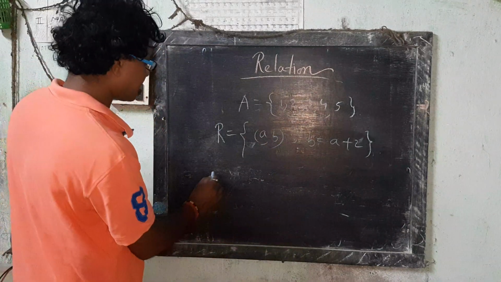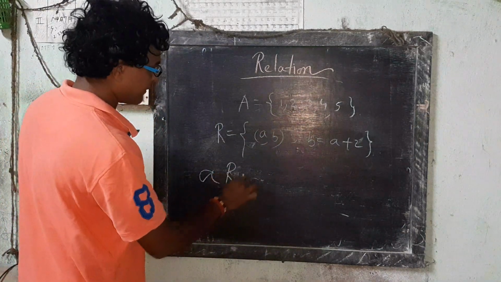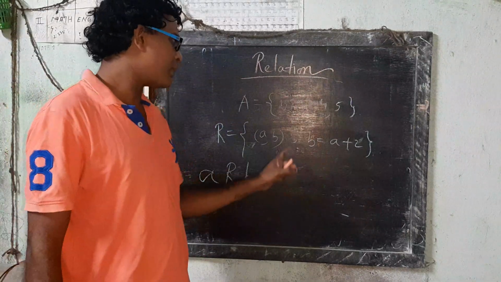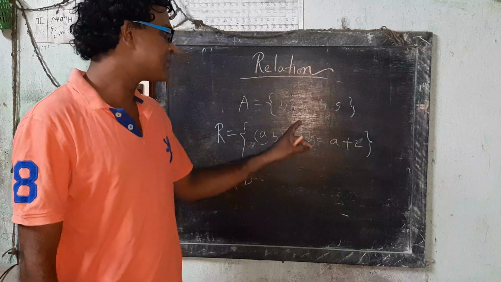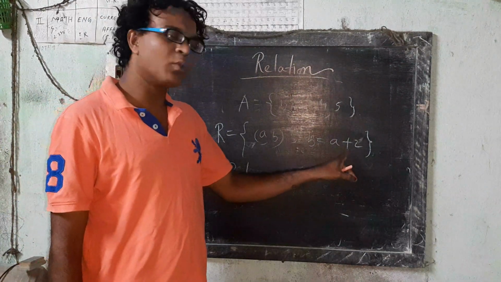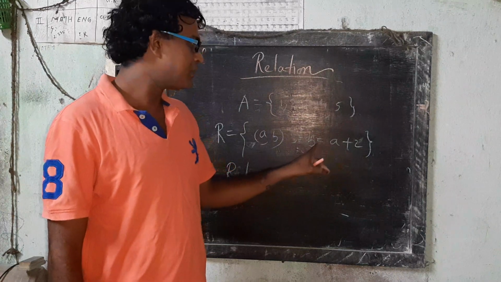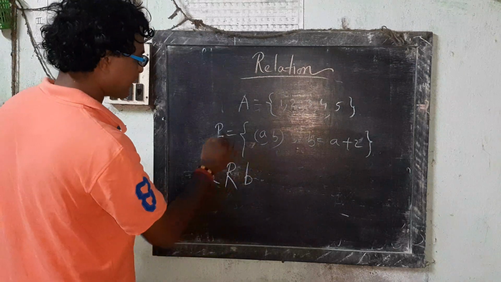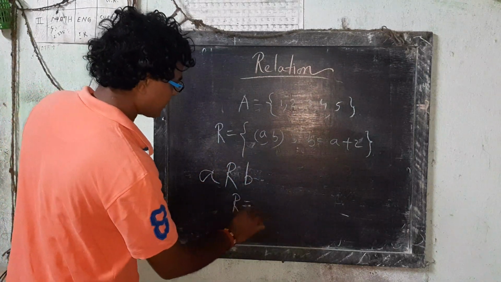Now a related to b defined by a related to b, তার মানে how a related to b, that is b is 2 more of a. তাহলে কারা কারা হবে বলো? Here R is so R.